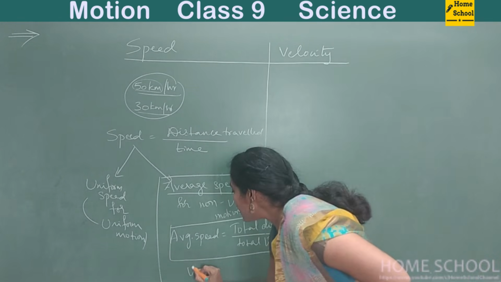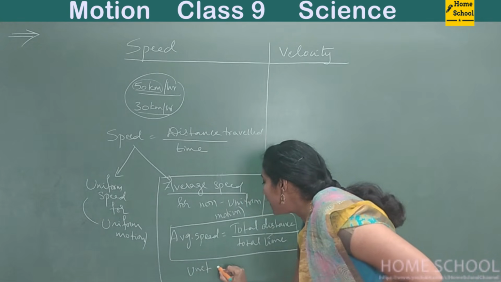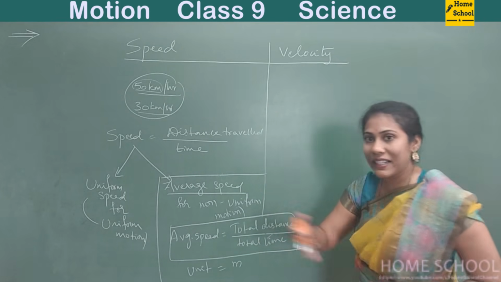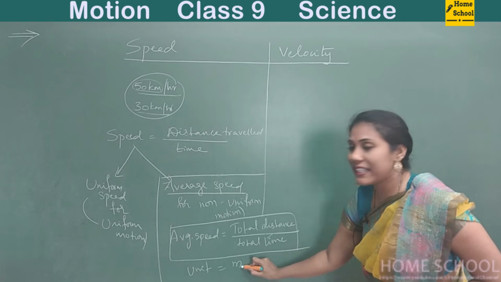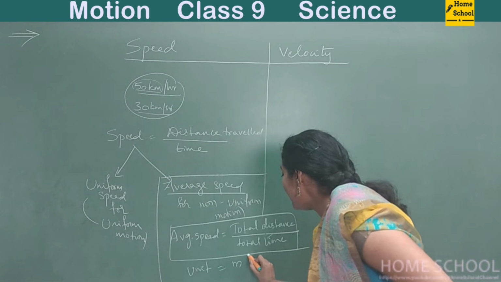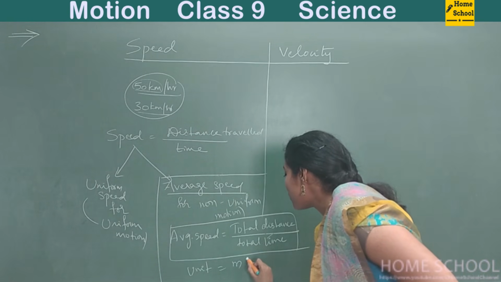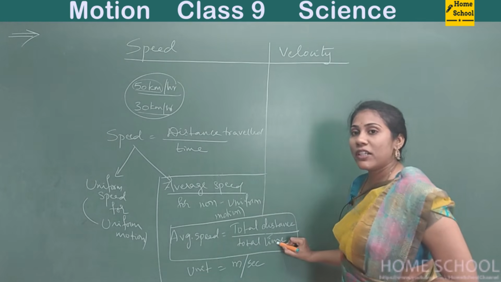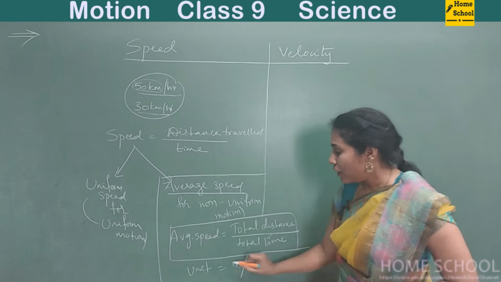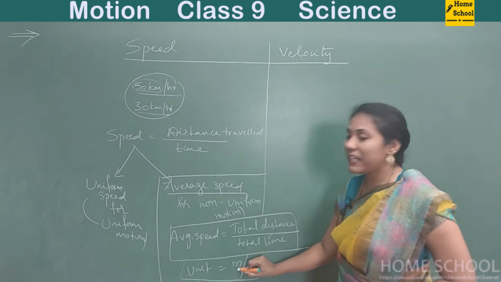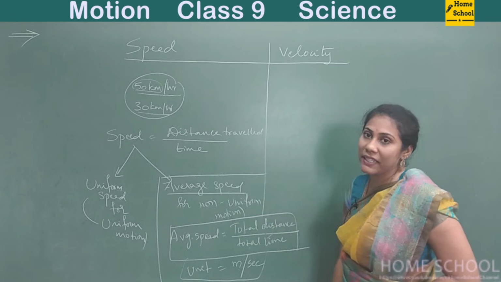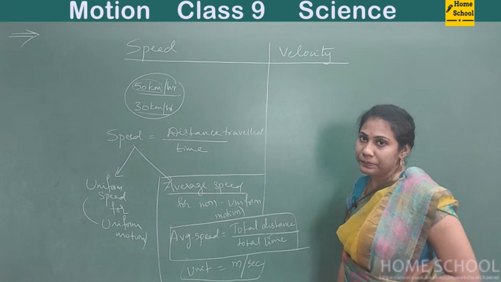So what is the unit for average speed? Distance is meter. Distance is nothing but length, right? For length, meter is the unit. So meter divided by time. So meter per second. For time, what is the standard unit? Second. So this is the unit of speed. Remember, meter per second is the unit of speed, that is average speed, right?